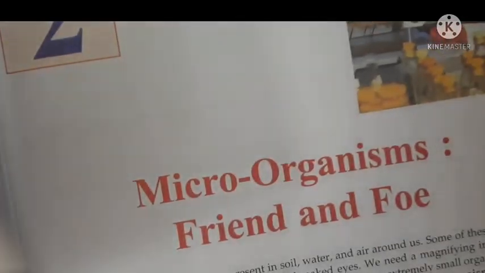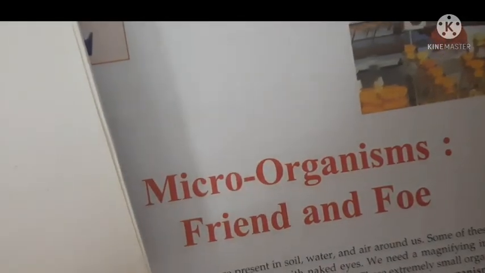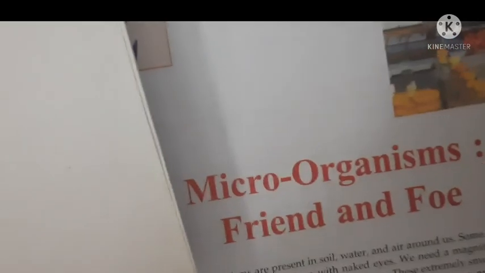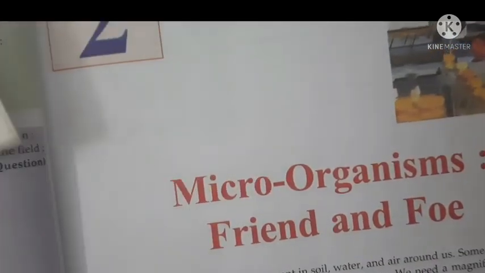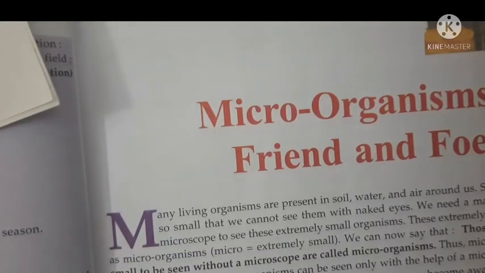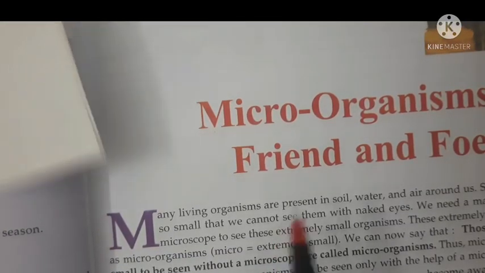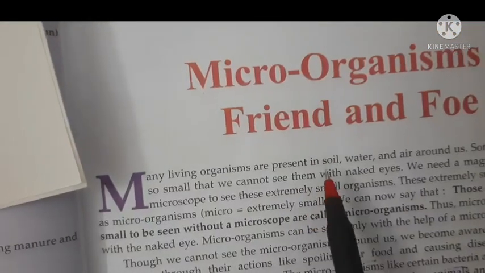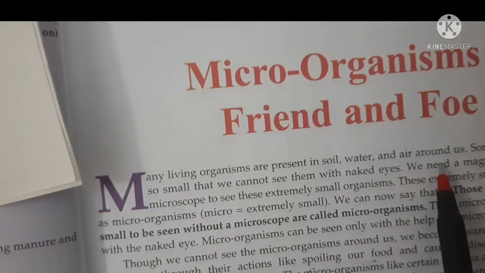Hello students. So students, today we will revise chapter 2, that is microorganisms, friend and foe. So you know what are microorganisms? They are a large number of living organisms which are present in soil, water and air around us.